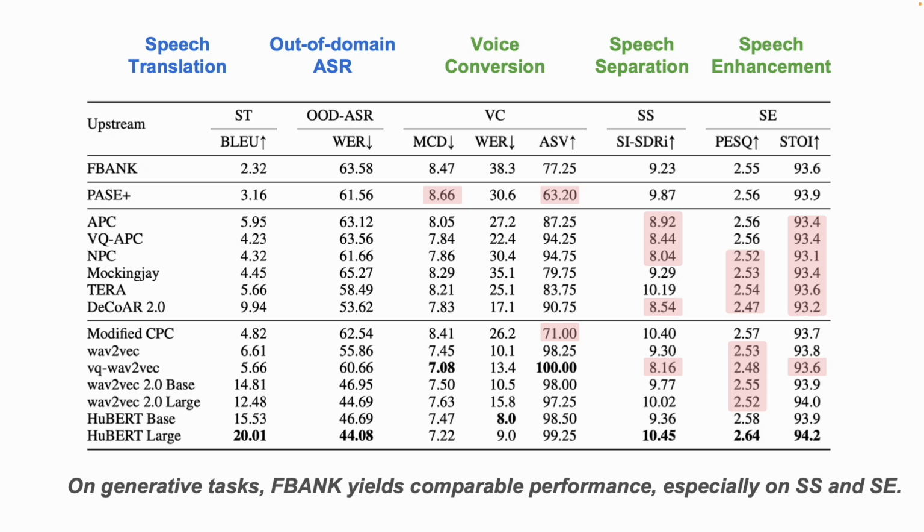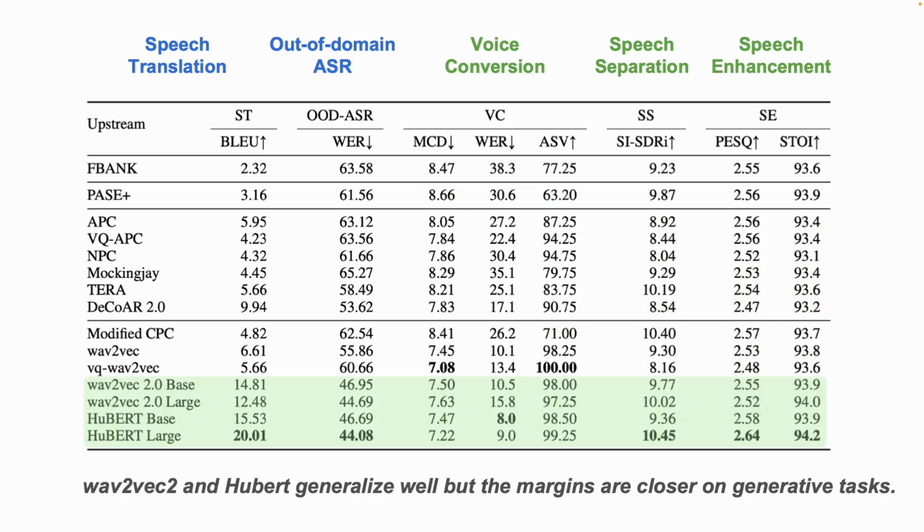On speech separation and speech enhancement, FBank performs better than half of the SSL models. This phenomenon shows that the knowledge learned with self-supervised learning algorithms didn't give much advantage to speech generation. Among the upstream models, wav2vec 2.0, and HuBERT generalize well on all the tasks, and on speech translation and out-of-domain ASR, they outperform other SSL models by a large margin, which is aligned with the conclusion in SUPERB, while on generative tasks, their improvements are limited.